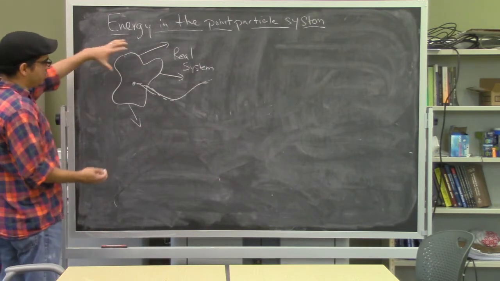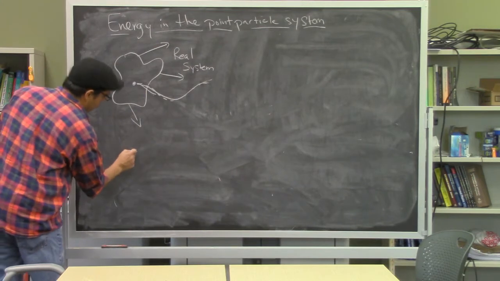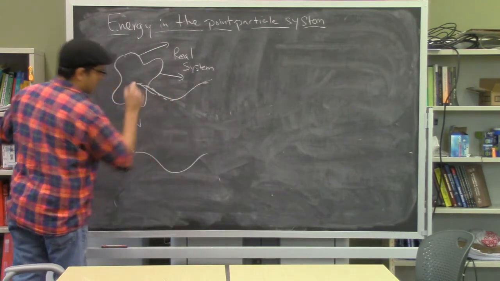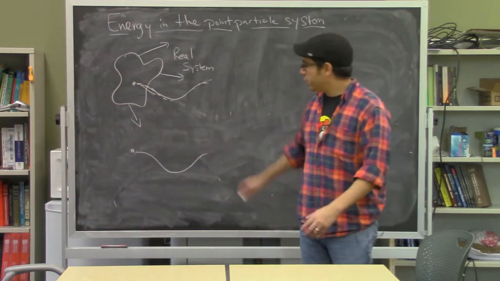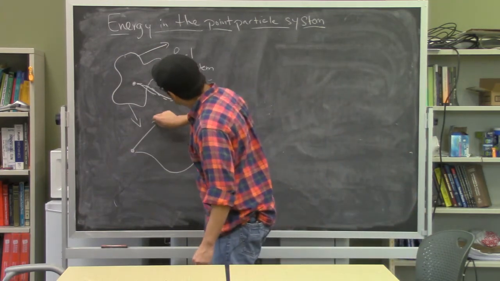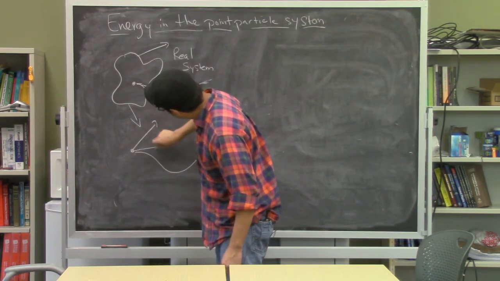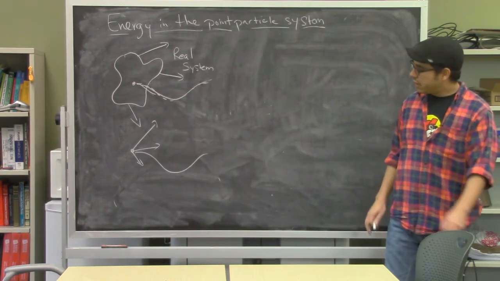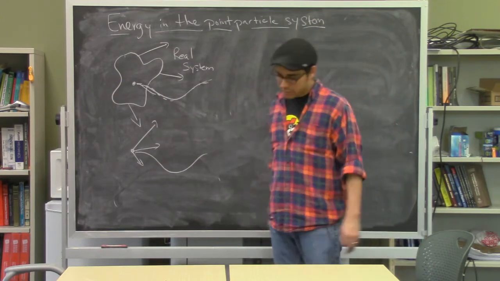system. So what we do is we take this deformable object and we crush it down to a point which is located at the center of mass. It has to execute the same motion that it did in the real system, right? The center of mass still moves along the same trajectory. And it turns out that if we track the forces that act on that object, so if we continue to draw these things, I'm going to try to draw them as closely as I had before. We place them all at the center of mass and we track the motion of the center of mass. This tracks exactly as we would expect in the real system.